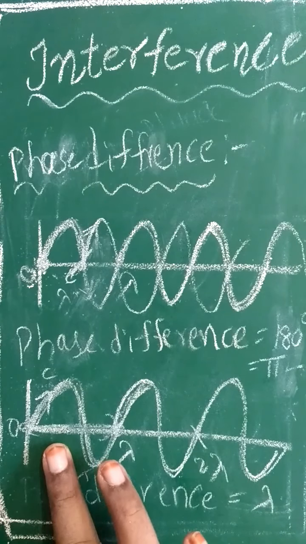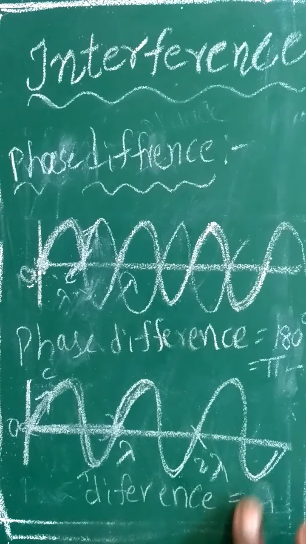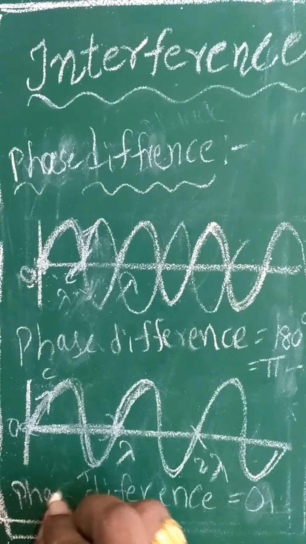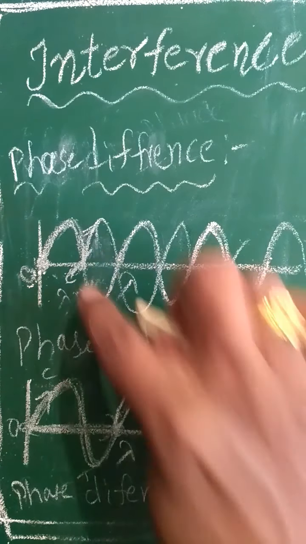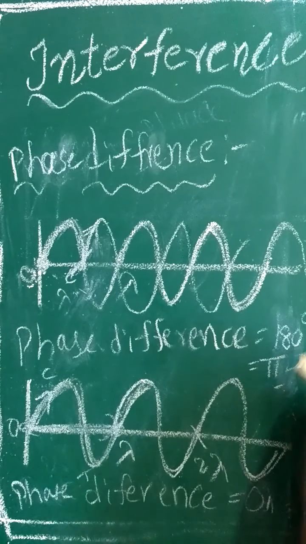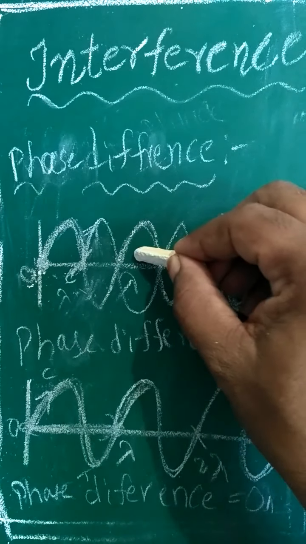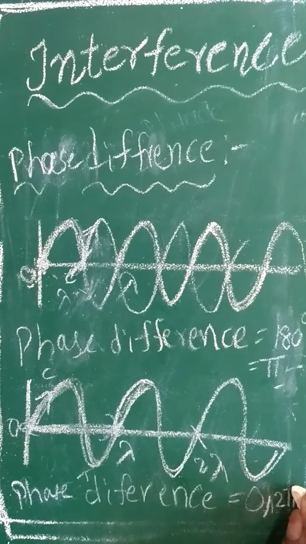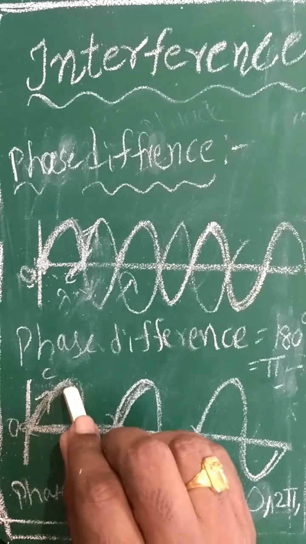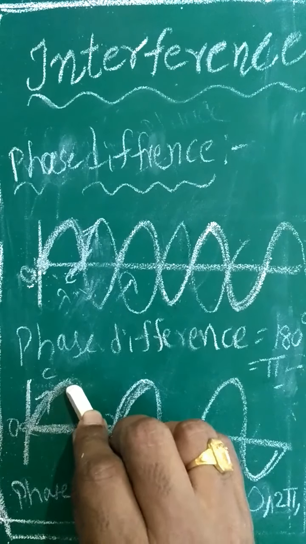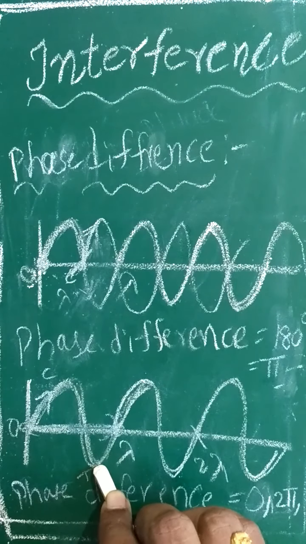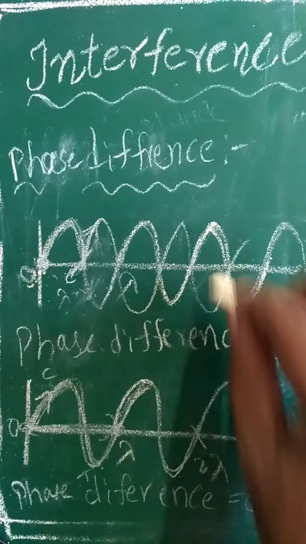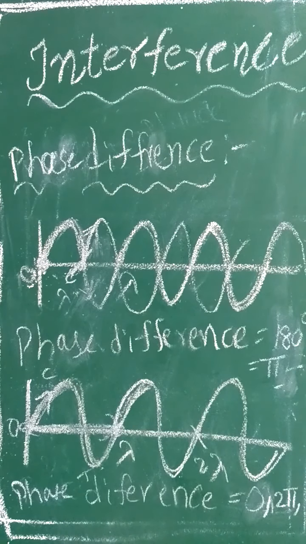But if you see here, the phase difference is 0. If the phase difference is pi or 180 degrees, the waves are traveling in opposite directions. If the phase difference is 0, 2 pi meaning 360 degrees, 4 pi, and so on, the crest of the first wave coincides with the crest of the second wave, and the trough of the first wave coincides with the trough of the second wave. These are the important points you should remember to understand the principle of superposition.